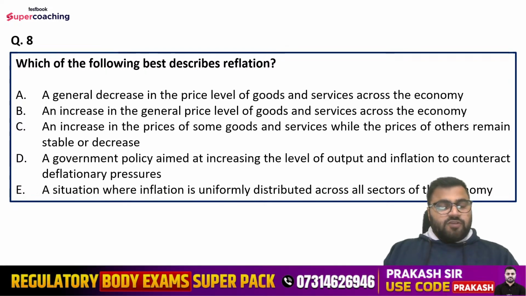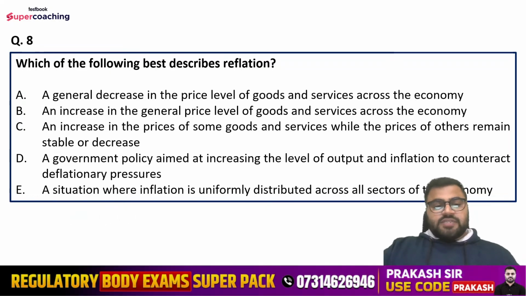So tell me, what can be the correct explanation here? What do you understand by the term reflation? Let me know, guys, in the chat box. Yes, what is the right answer?